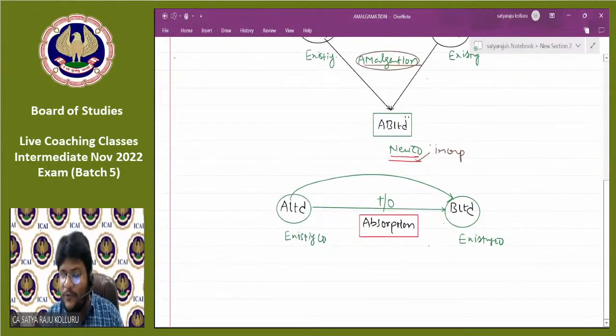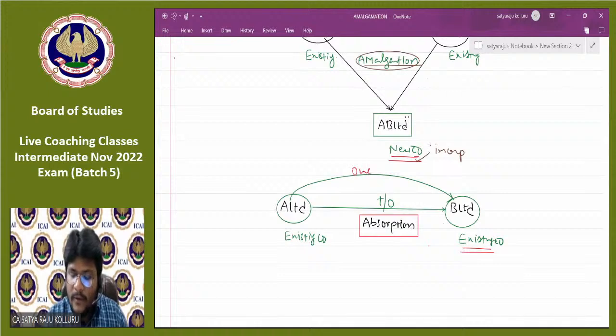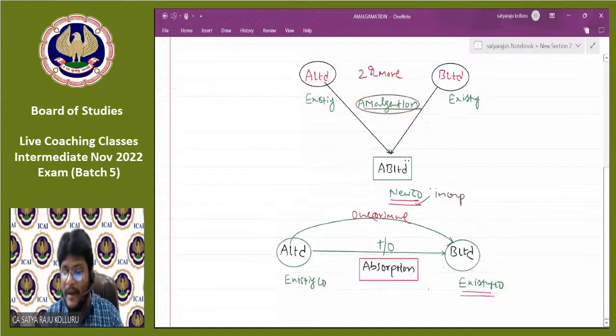But in case of absorption, all the companies are existing companies only. One existing company will take over 1 or more companies. Then such a process is known as absorption. That means in case of absorption, all the companies are existing companies only. But in case of amalgamation, at least one new company is required to absorb all the other existing companies. Do you understand?